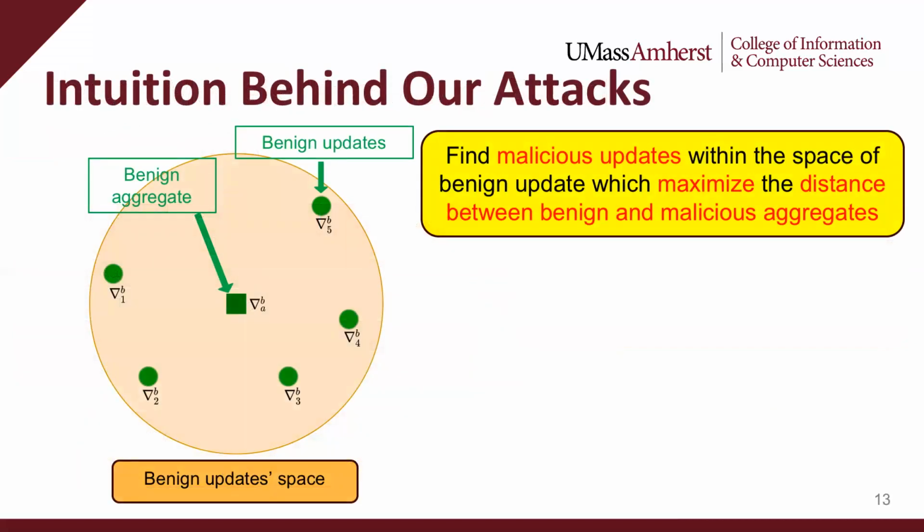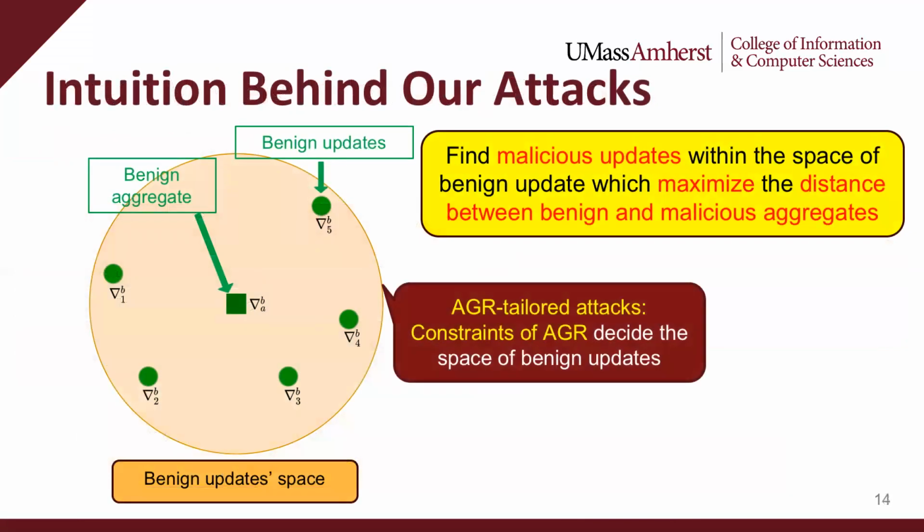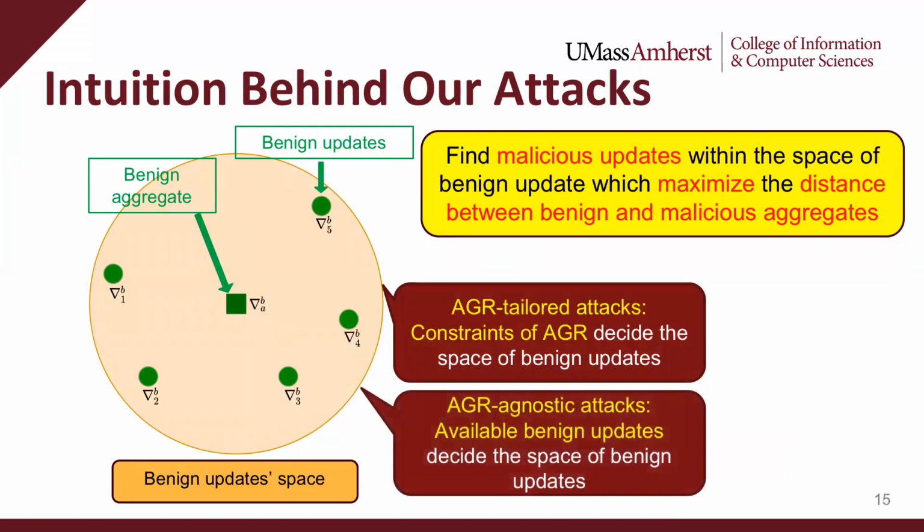The intuition behind our attacks is to first identify the space of benign updates and then find the malicious updates that maximize the distance between the benign and malicious aggregates. So how to design the space of benign updates is an important question to answer. In case of aggregation-tailored attacks, the constraints of the aggregation algorithm itself decide the space of benign updates, while in case of aggregation-agnostic attacks, the benign updates that the adversary knows decide the overall space of the benign updates. The adversary can obtain such benign updates using the data she has from the benign data distribution.